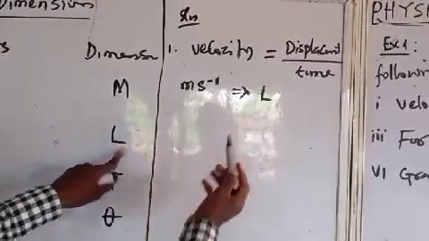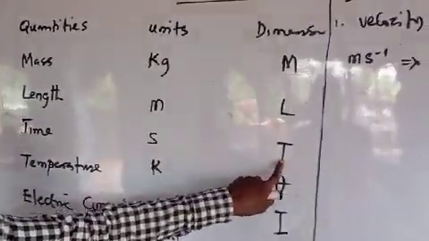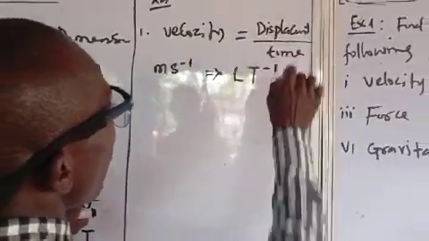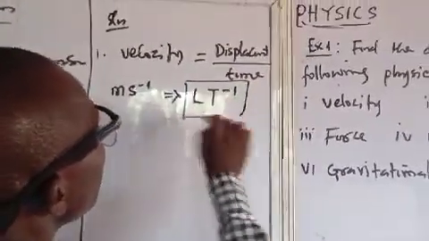Second is time, and the dimension of time is T. You write it T raised to power minus 1. Automatically, this becomes the dimension of velocity.